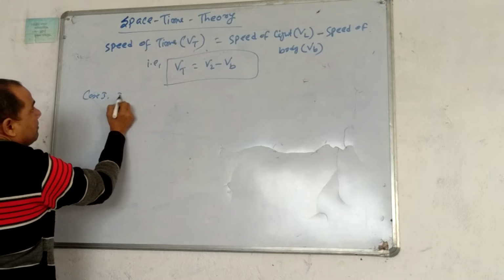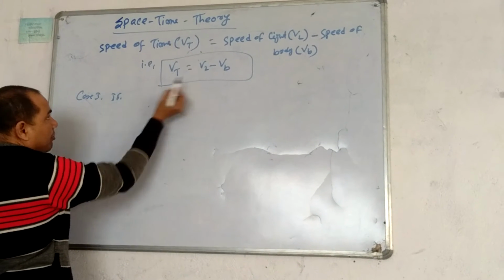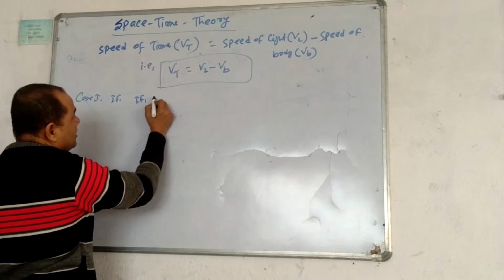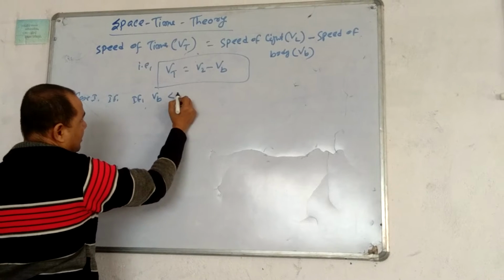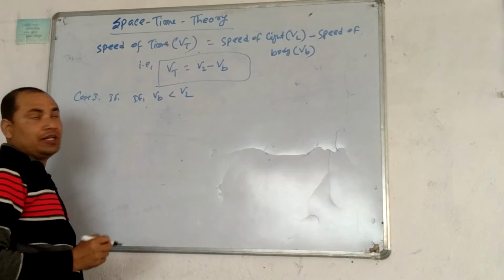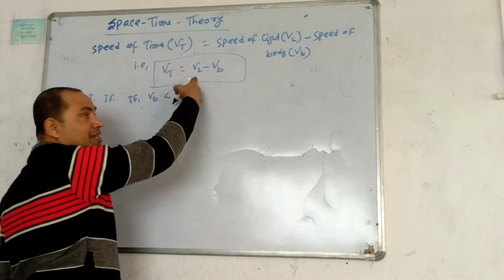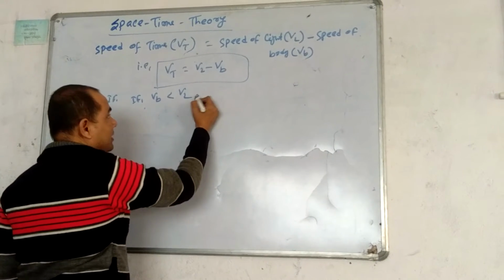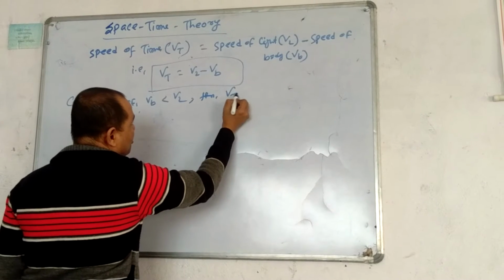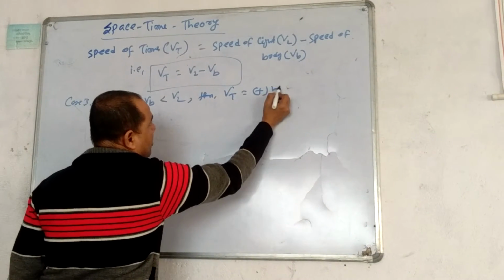Case 1: if the speed of the body is lesser than the speed of light, then the velocity of time will be positive.